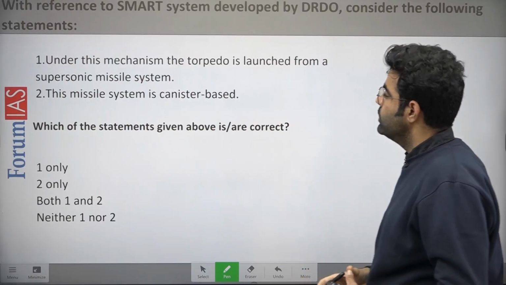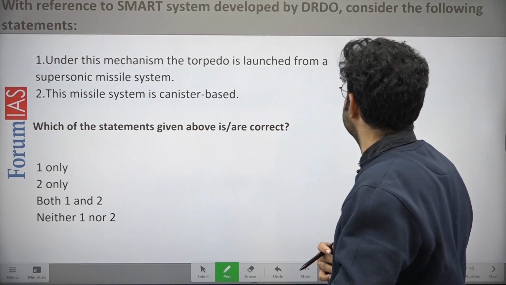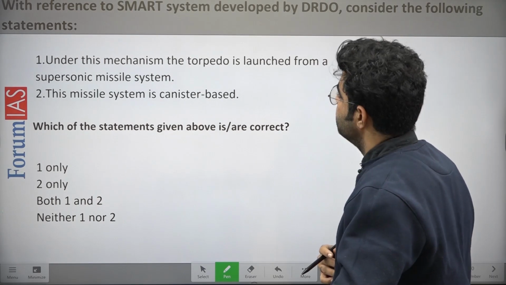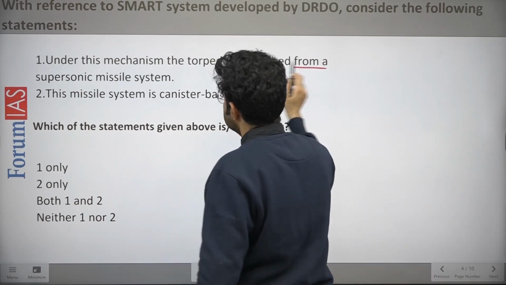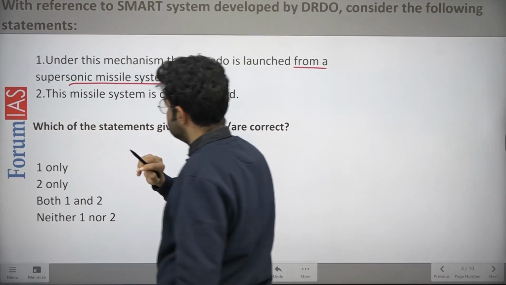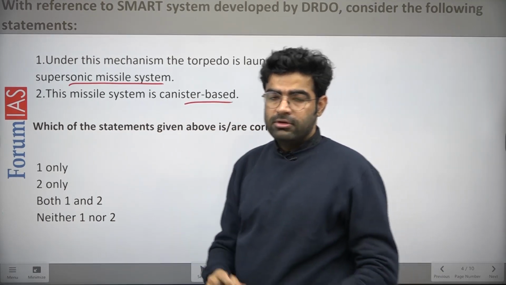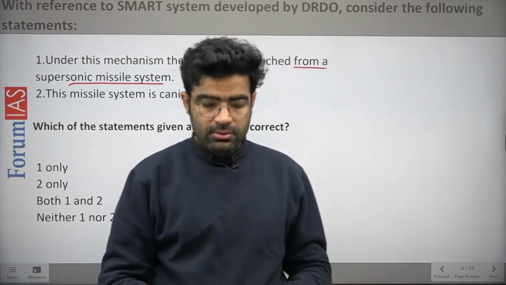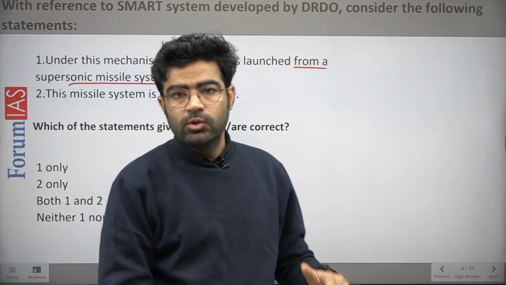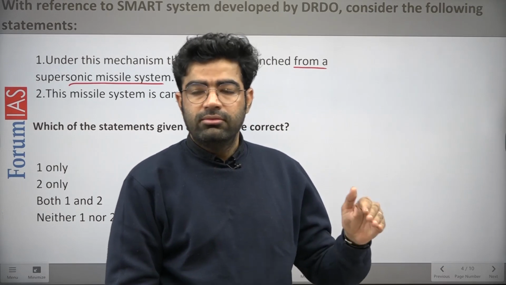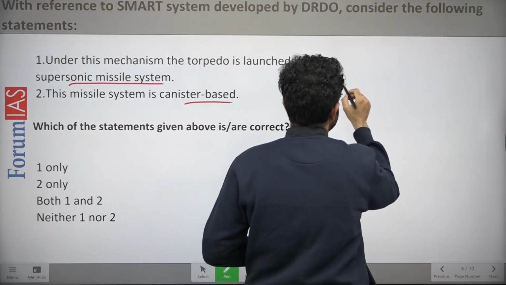Let me discuss here question number 2, with reference to a smart system developed by DRDO. Consider the following statement. Under this mechanism, the torpedo is launched from a supersonic missile system. This missile system is a canister based system, right? First you should know what a torpedo is. A torpedo is a kind of weapon which is used underwater from our navy side, right? So this torpedo has a kind of limited capacity.